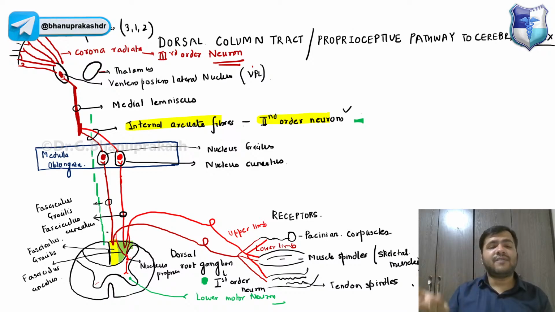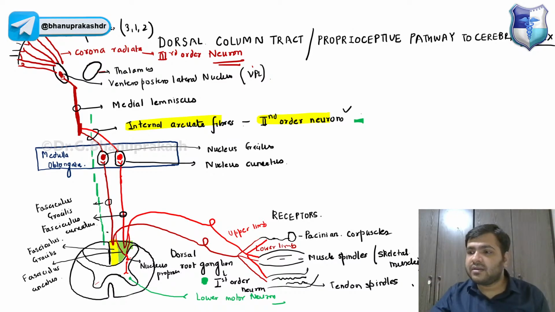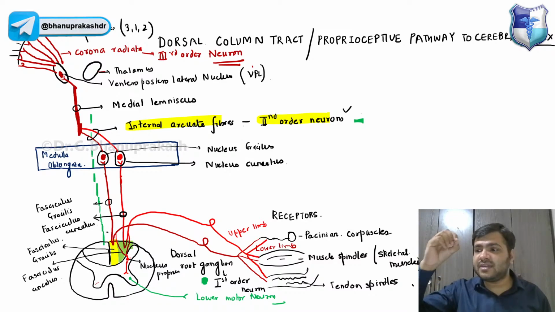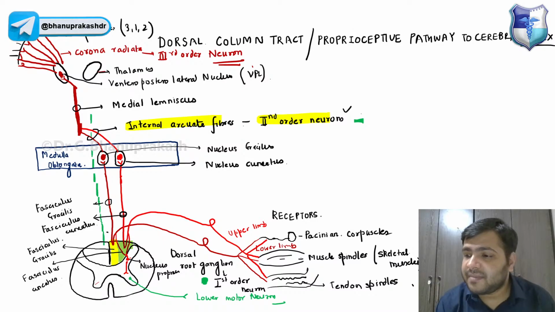Otherwise, the fibers just go from the white matter directly to the brain. They are not even coming into this gray matter. So the reason these few fibers came inside is that there are some sensations, which have already gone above, now coming into this gray matter.